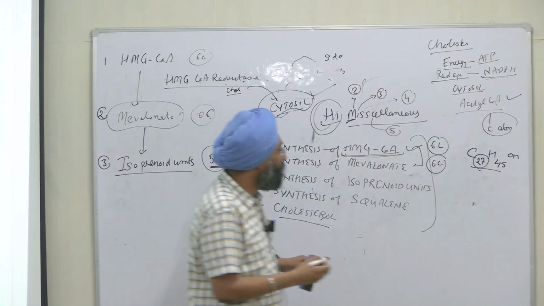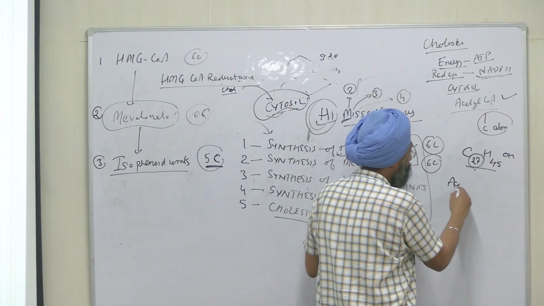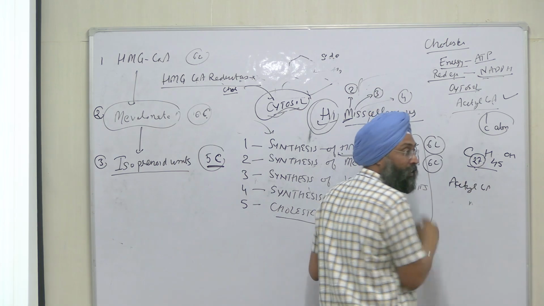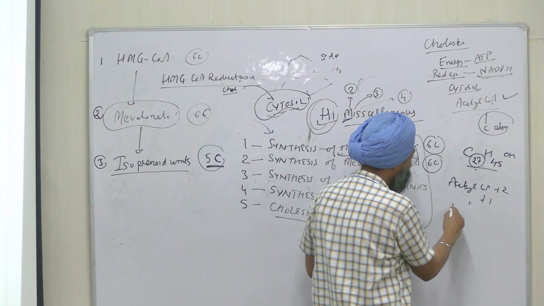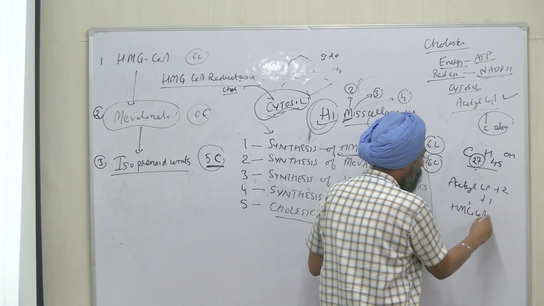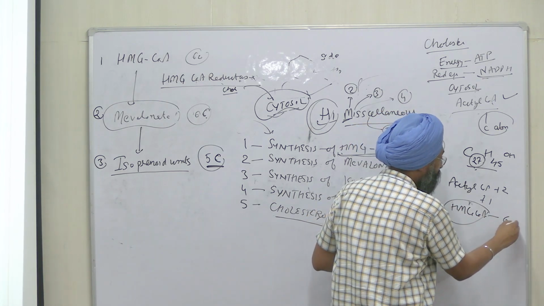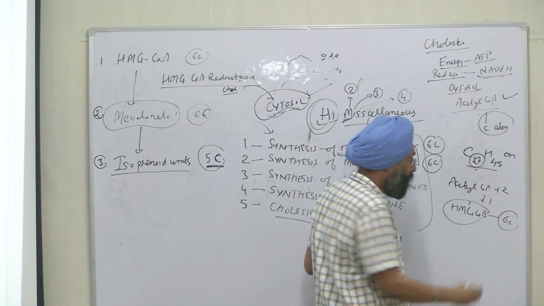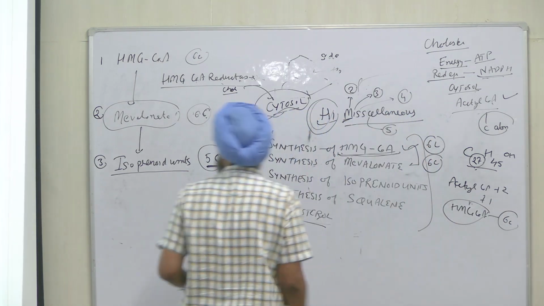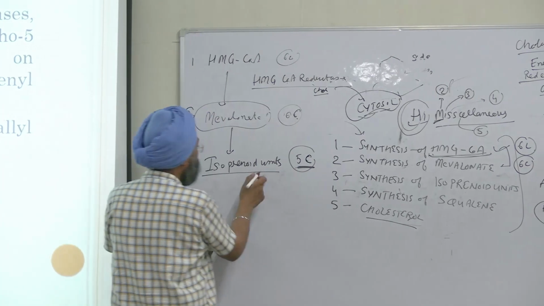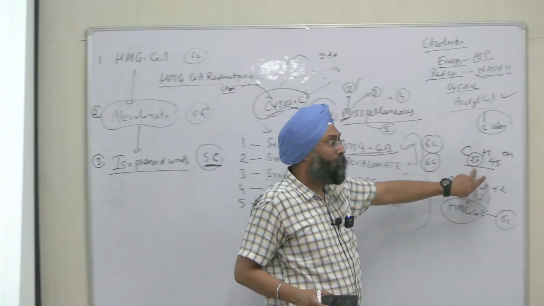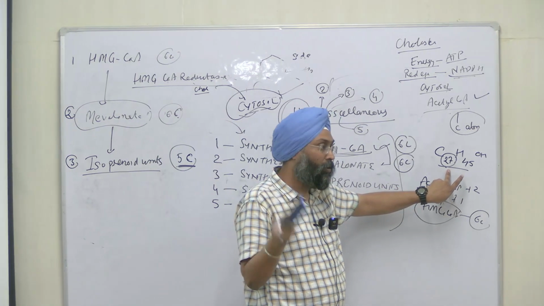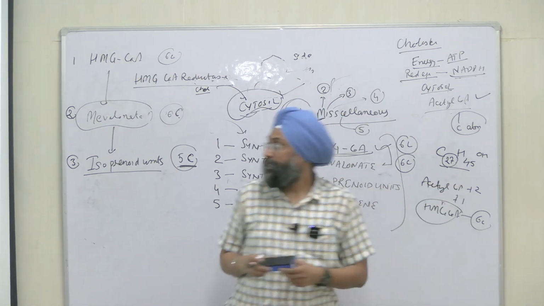We started from acetyl CoA, right? Then another acetyl CoA, then another acetyl CoA will form HMG CoA, and it is how many carbon? 6-carbon. From 6-carbon we are forming 5-carbon, that is isoprenoid units. The ultimate goal is to reach 27-carbon to form the steroid ring complete for cholesterol, right? So let's see how will we make it.